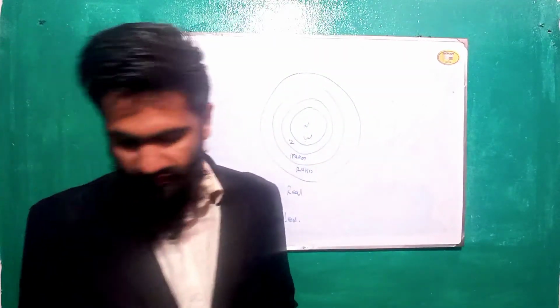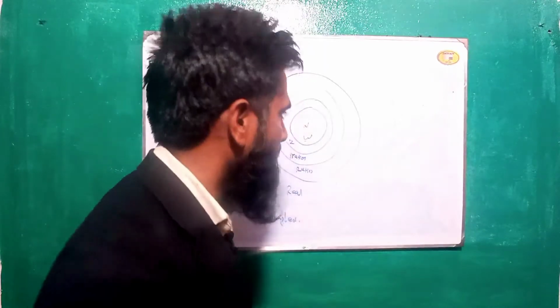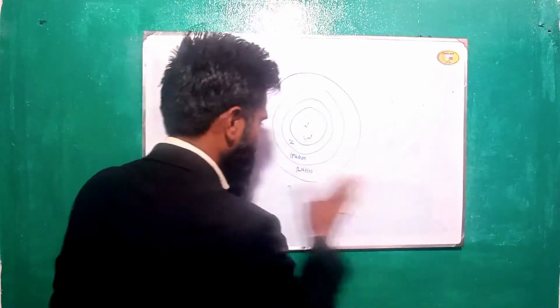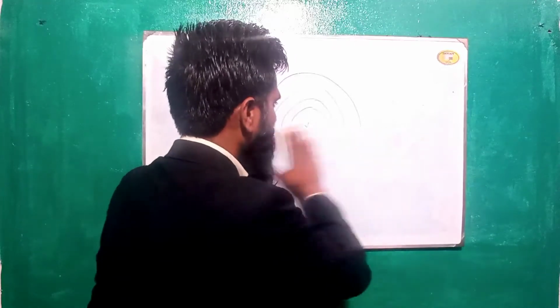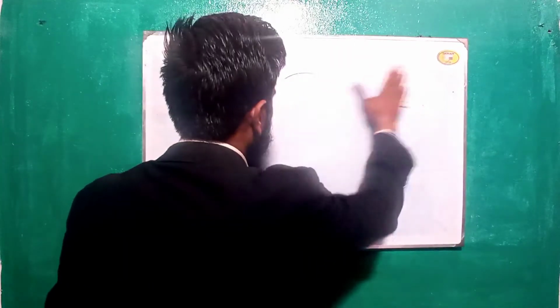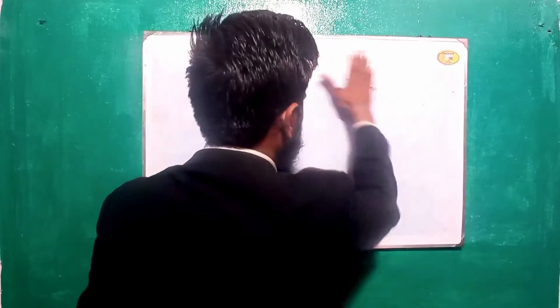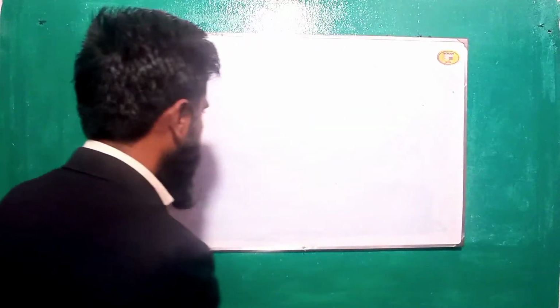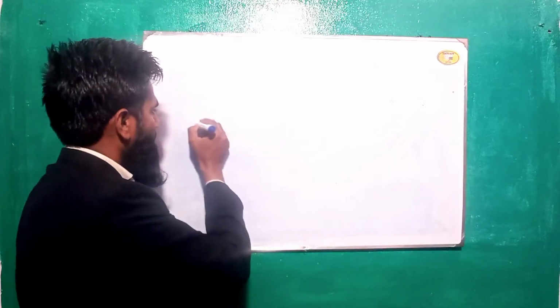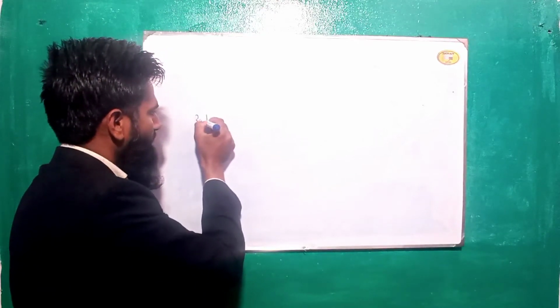Let's take a look at the rational and irrational number. First of all we must know about the rational and irrational number definitions.